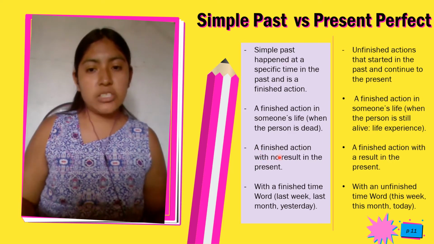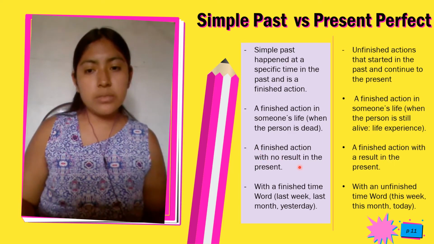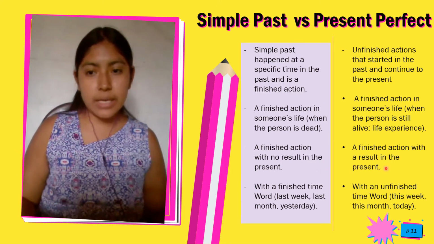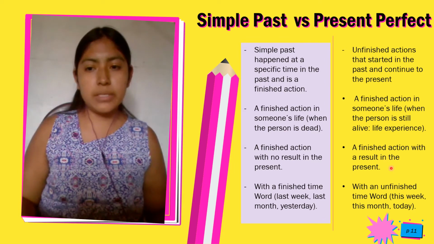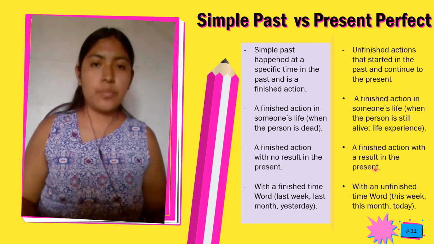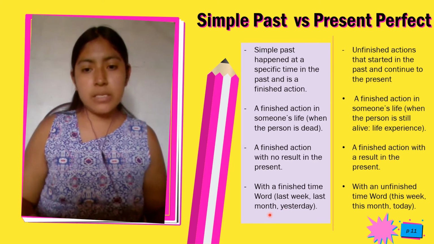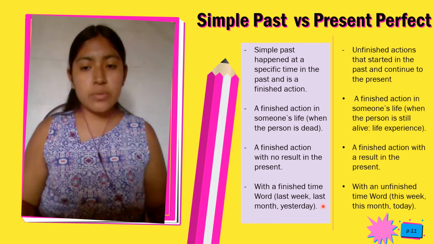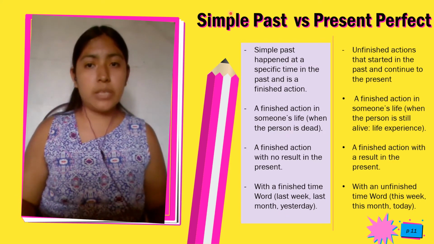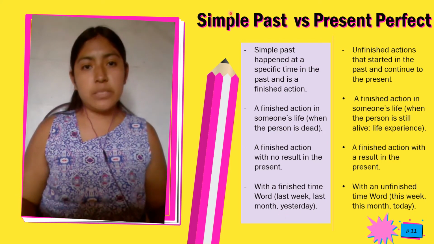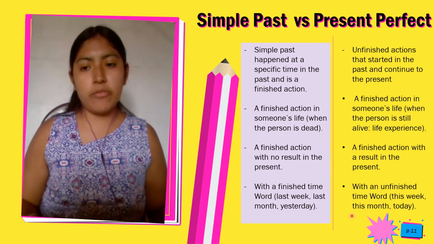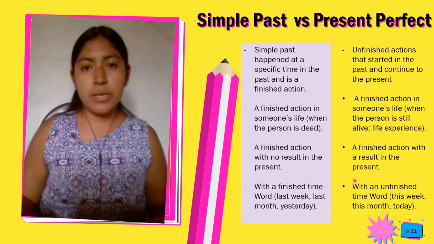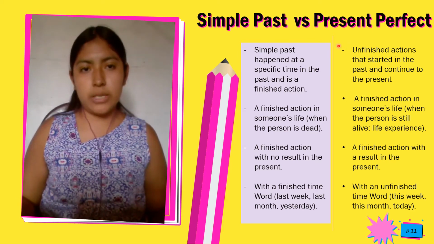Simple past is a finished action with no result in the present. Present perfect is a finished action with a result in the present. Simple past is used with finished time words like last week, last month, or yesterday. Present perfect is used with unfinished time words like this week, this month, or today.